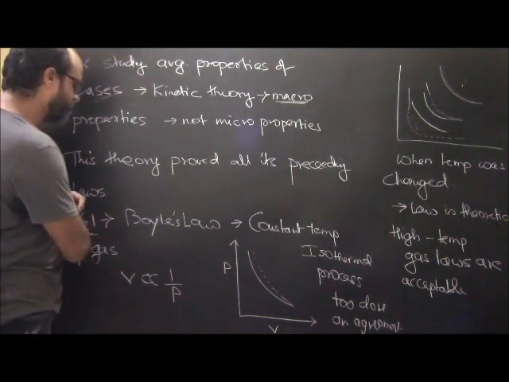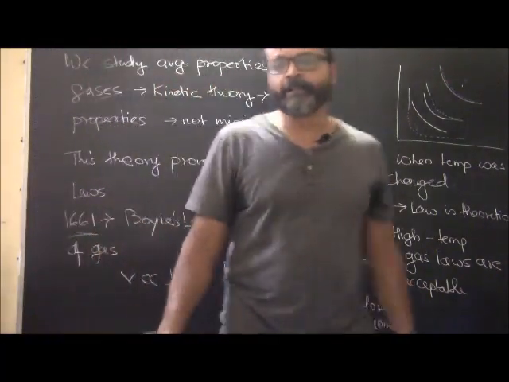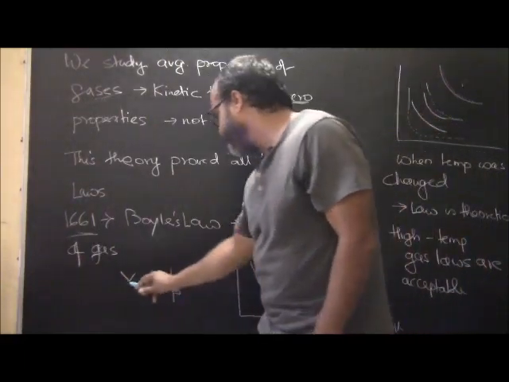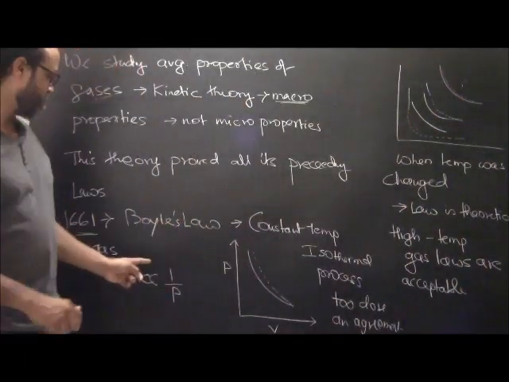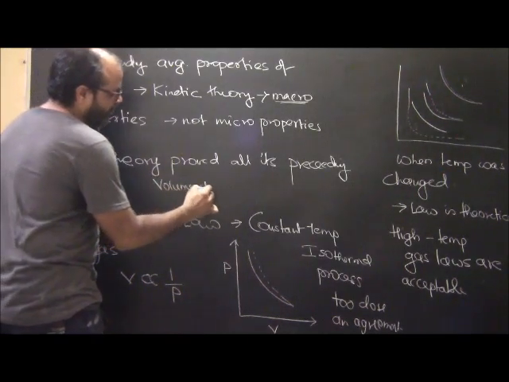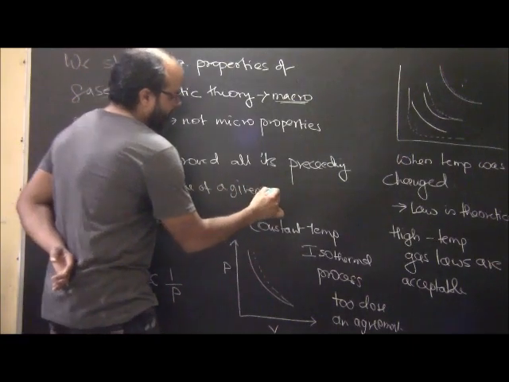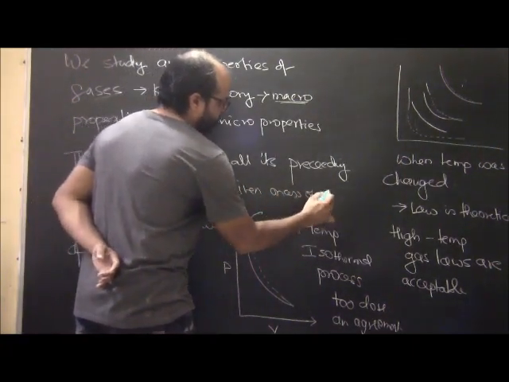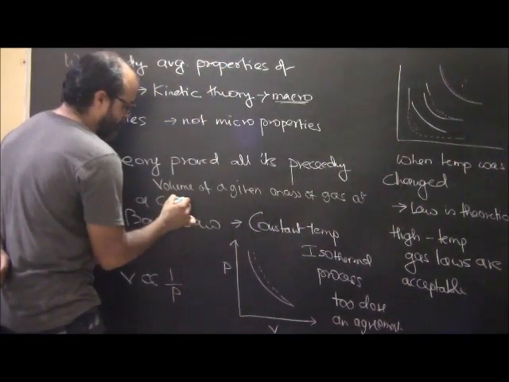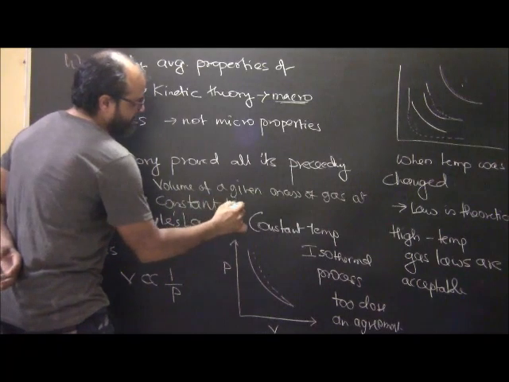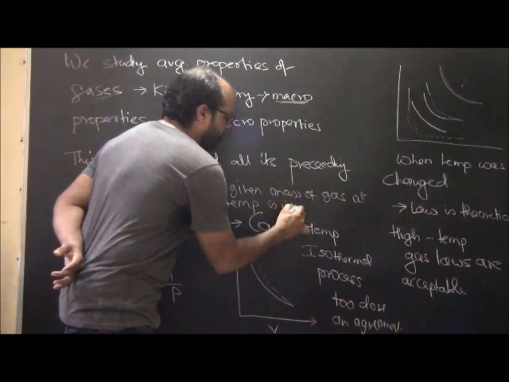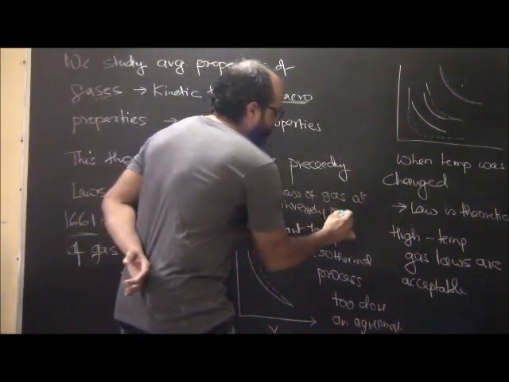In 1661 Boyle's law was proposed by Boyle, and what it states is that the volume of a given mass of gas is inversely proportional to its pressure. So what was Boyle's law?